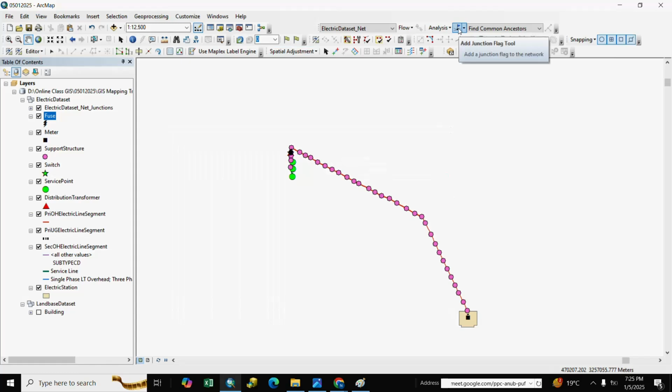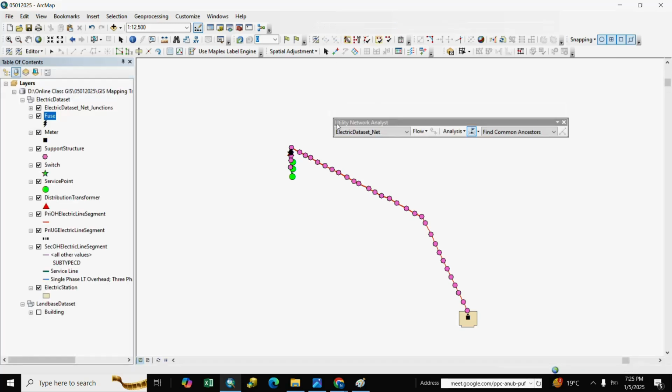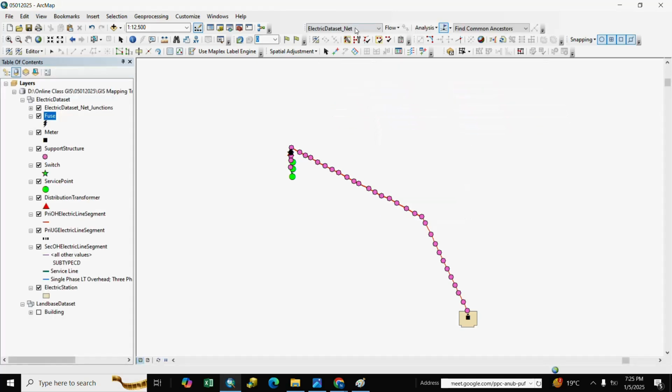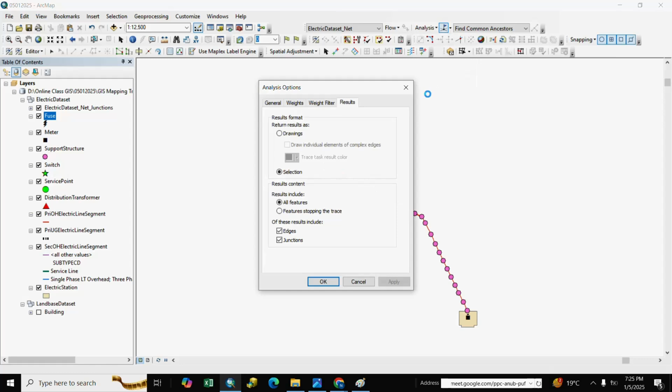So we go to flag. If you do not have it available, you take the utility network field tool, and we go to the analysis option, and we select, we already selected the selection field.